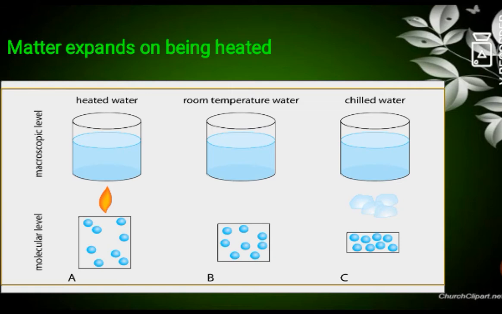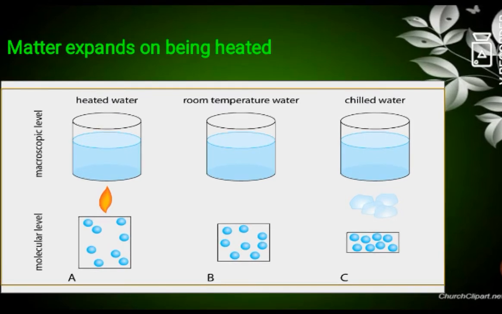So matter expands on heating. When we heat a matter, it will expand and behave differently. For example, when water is cooled below 4 degrees Celsius, it will expand, and thus ice occupies a larger volume than water when it melts.